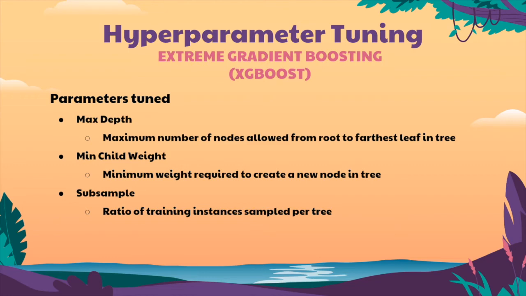For the XGBoost model, we tune the max depth, which is the maximum number of nodes allowed from the root to the farthest leaf in the tree, the min child weight, which is the minimum weight of each node required before a new node can be created, and subsample, which is the ratio of training instances sampled per tree.